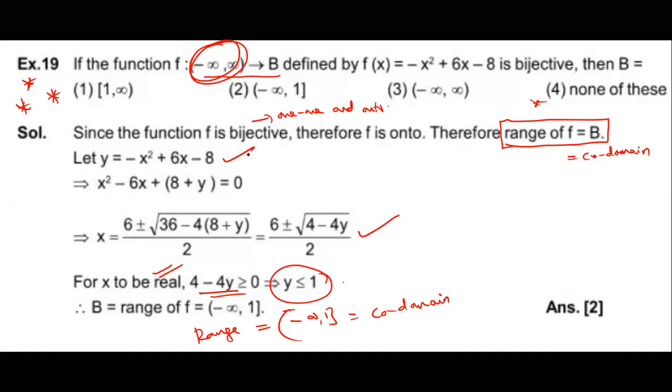So these types of models, practice them once again. It is a 5-star question. Option 2. Once again I'm repeating: bijective means what? It is one-one and onto. So what is the meaning? Onto means range is equal to codomain. So in this case we are going to find out the range. If you know the range, that is the codomain.